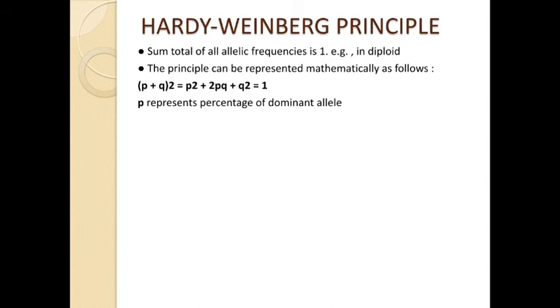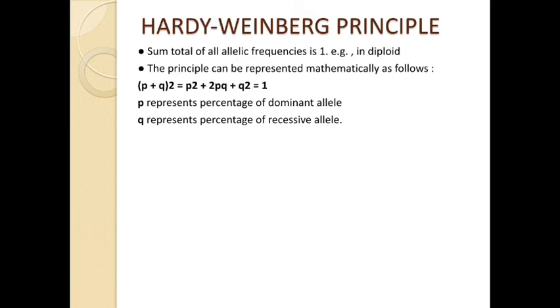So you consider that p is the percentage of that black color dominant one, capital B. Then my dear students, q represents the percentage of the recessive allele, that means brown color, you may consider brown color.